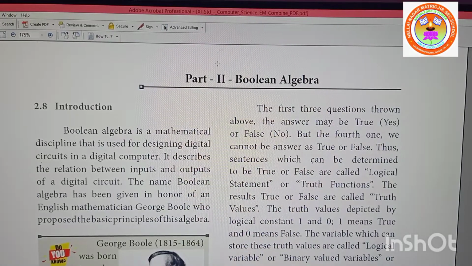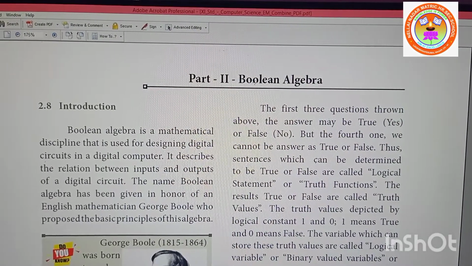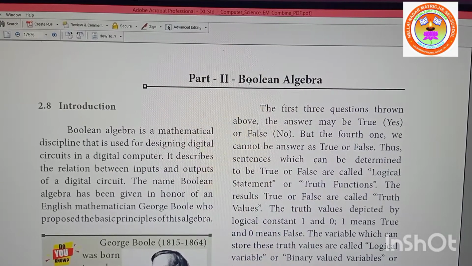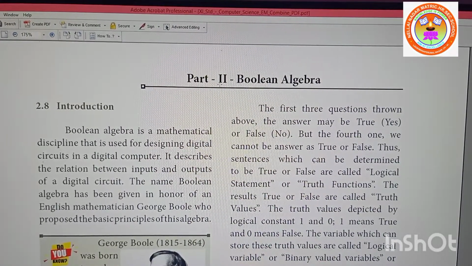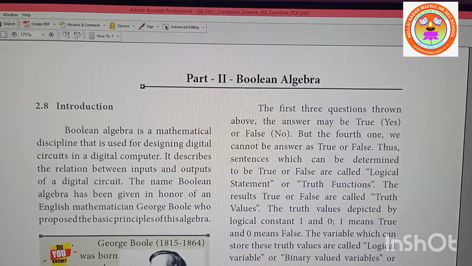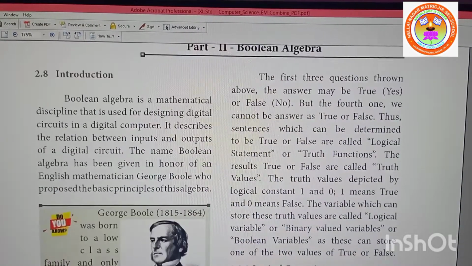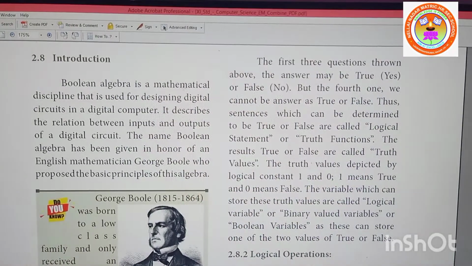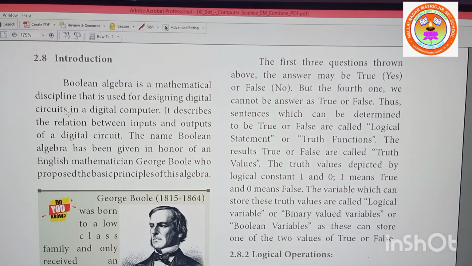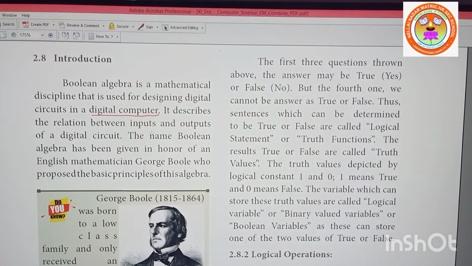Welcome back. In the last video, you learned about number systems and the different types of number systems, isn't it? And in this video, you're going to learn about Boolean Algebra, that is Part 2 of the second chapter. Now this algebra is not exactly the algebra which you learn in mathematics, right? This is related to digital circuits, right? Introduction. Boolean algebra is a mathematical discipline that is used for designing digital circuits in a digital computer. So to design digital circuits, they use Boolean algebra. Is it clear? It describes the relation between input and output of digital circuits, right?